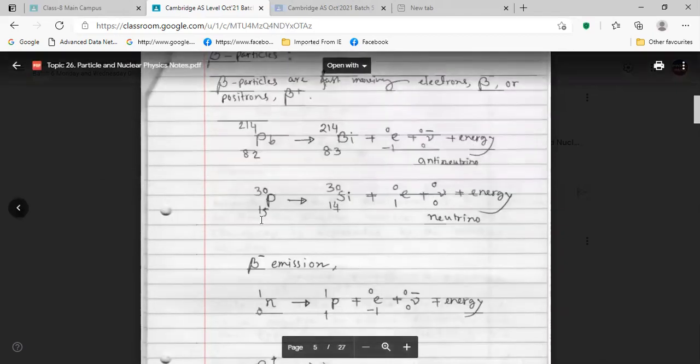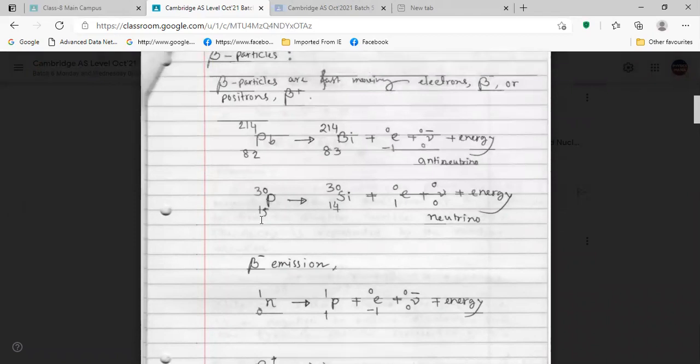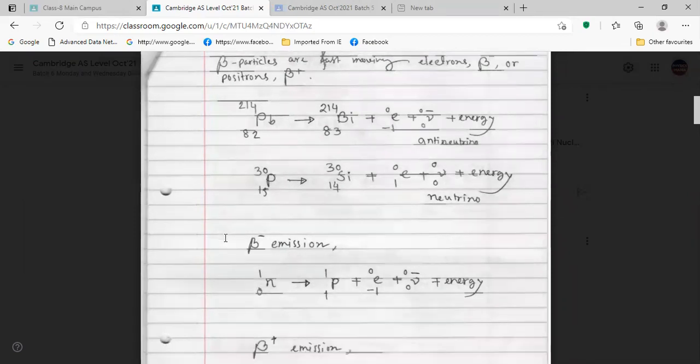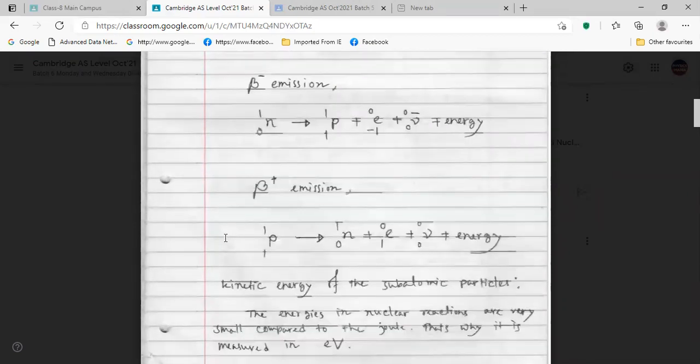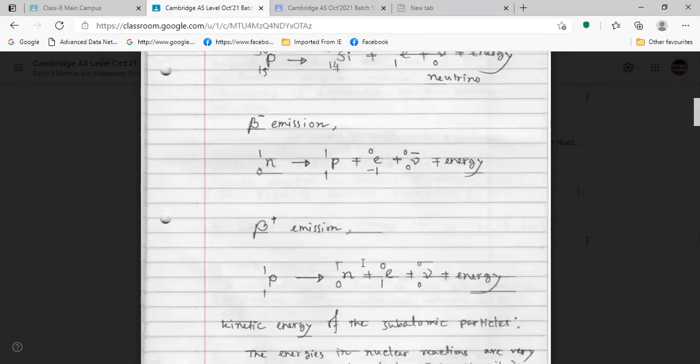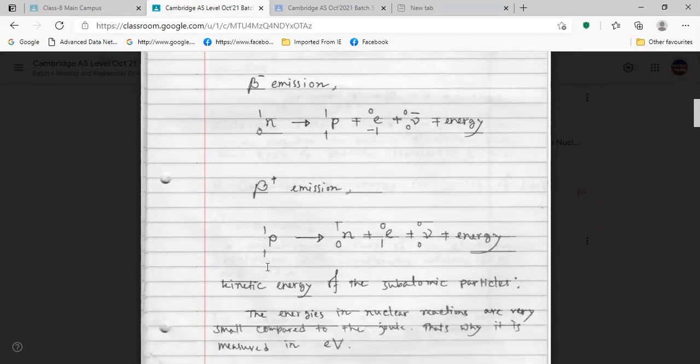It was 15, phosphorus 15, now silicon 14. And here we have mass number same as well. Why? Because here one nucleon, proton, is decreased, but another nucleon, neutron, is increased. So balance, right? Mass number remains same.